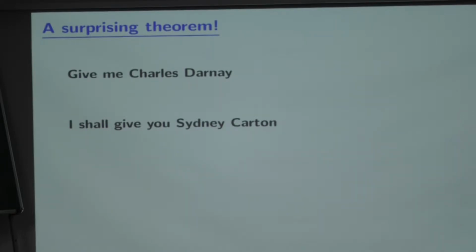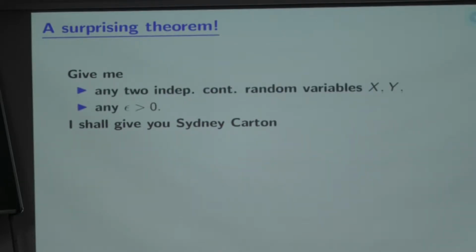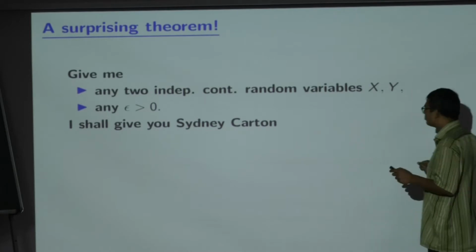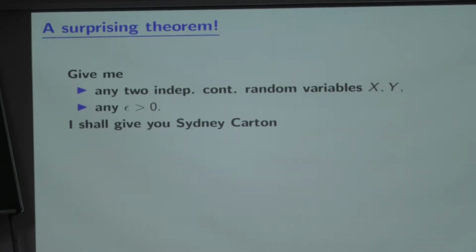They will be so very similar. Whatever you can say about that, you can say about this guy also. Now mathematically, instead of Charles Darnay, you give me any two independent continuous random variables, x and y. Any two independent continuous random variables, the condition continuity is important, you give me any epsilon greater than 0. I will produce the lookalike.